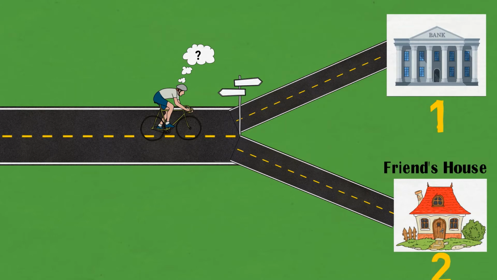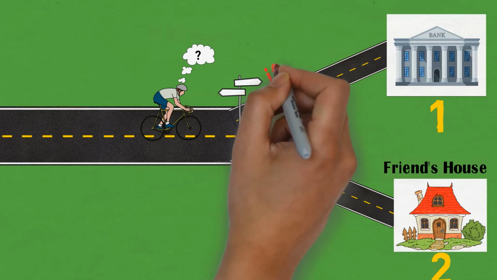He can either choose road number 1, which will take him to the bank. Otherwise, he will choose road number 2 to his friend's house. So now he has to take a decision here. As bank work is generally more important, he will try to remember if he has anything to do in the bank. If yes, he will choose road number 1, and if not, then he will choose road number 2.